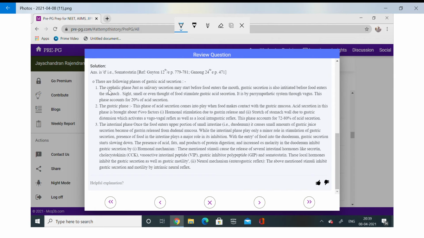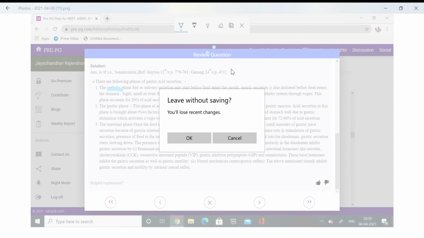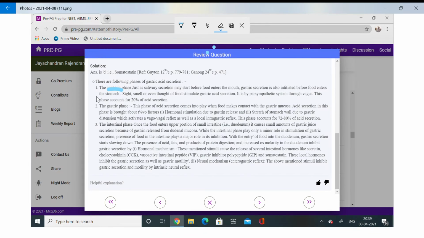Cephalic phase, I told you, 20%. 20% of acid secretion is done at the cephalic phase, and we can see that it is by sight or smell, even the thought of food, parasympathetic by the vagus, before the food enters the mouth. Gastric phase, I told you, it is in the gastric mucosa, food will be there.